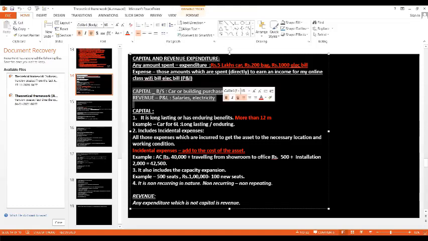So you can see this. I have highlighted here. You can write down also. I have told what is expenditure, what is expense. Capital expenditure means it goes to the balance sheet. Revenue expenditure means it goes to the profit and loss account. But this explanation I have given to you only for understanding. We have to go in depth.